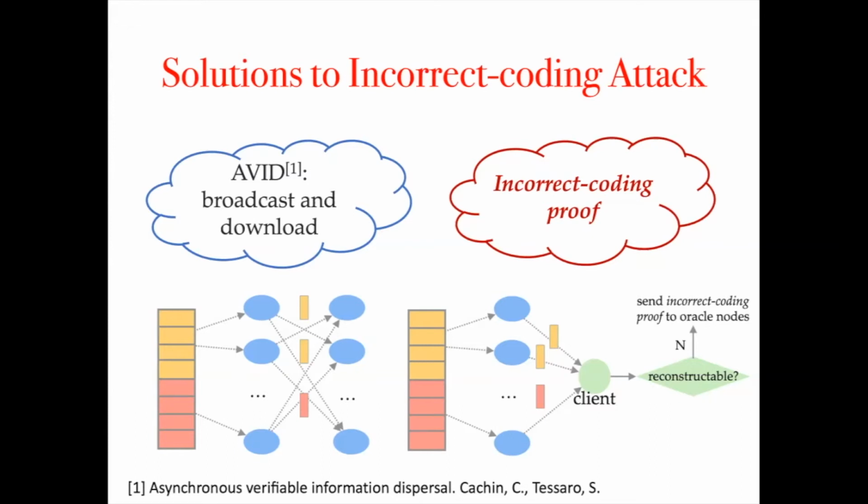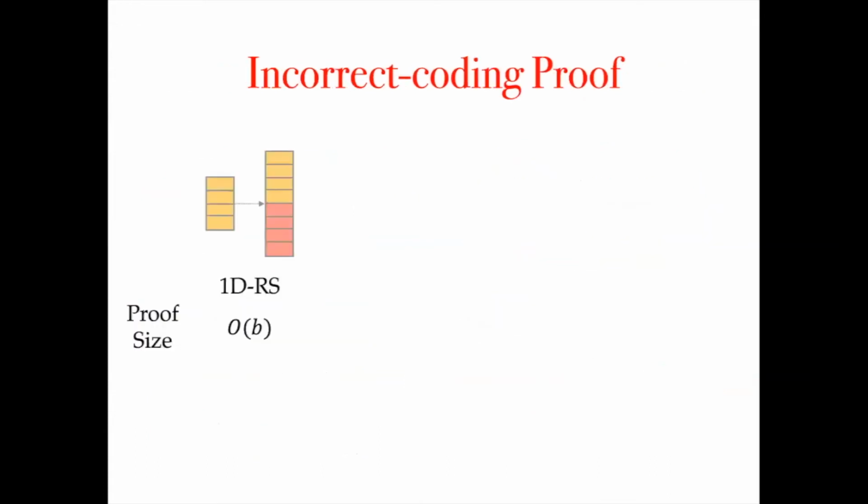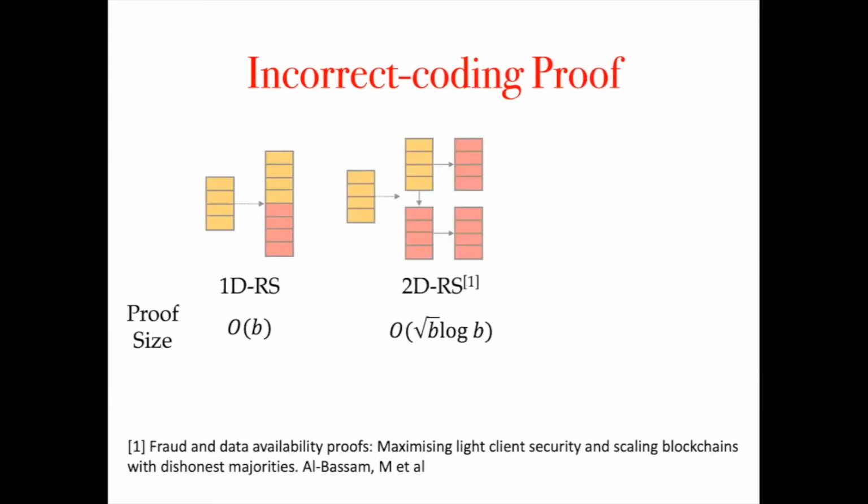In this way, Oracle nodes just need to download a proof to check the coding correctness. In terms of the proof, we found that simply applying one-dimensional Reed-Solomon code, the size of the proof is essentially not much smaller than the original block. For reducing the size of the proof, Mustafa and coworkers propose to use two-dimensional Reed-Solomon codes, with which the proof size reduces to square root of b log b.